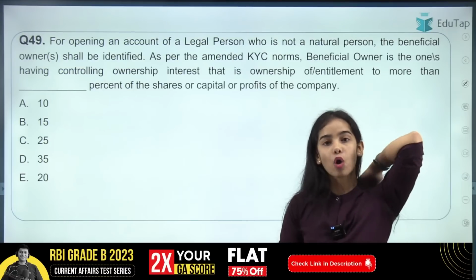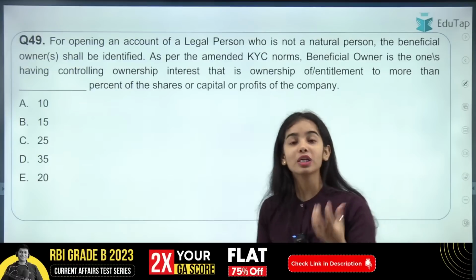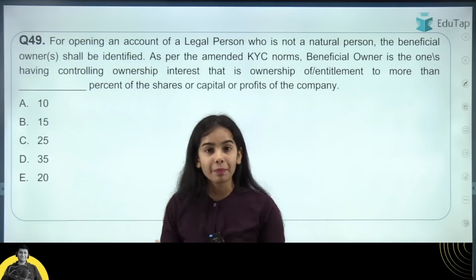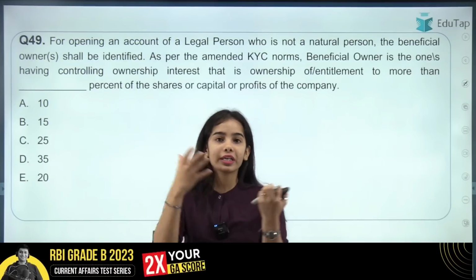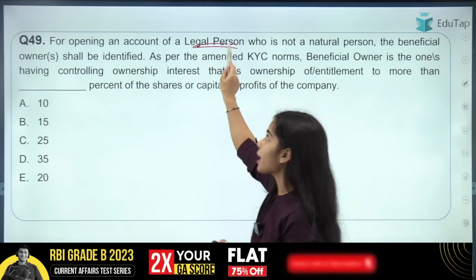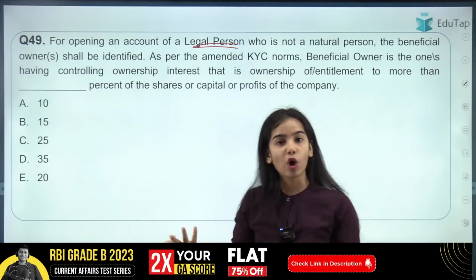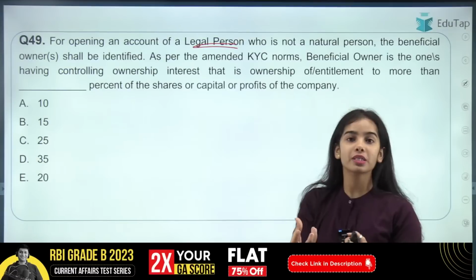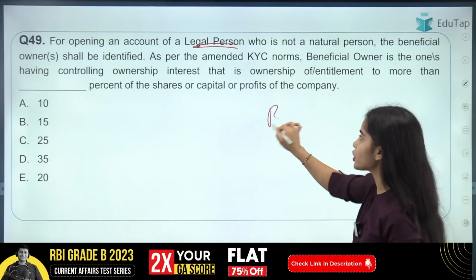If there is anything wrong that is happening through the bank account, I will be caught. I will go to jail. Okay. But in the case of a company, a legal person, in that case, who should be caught? If the money laundering is happening through the bank account, who should be the person that should be caught? So it is the beneficial owner.